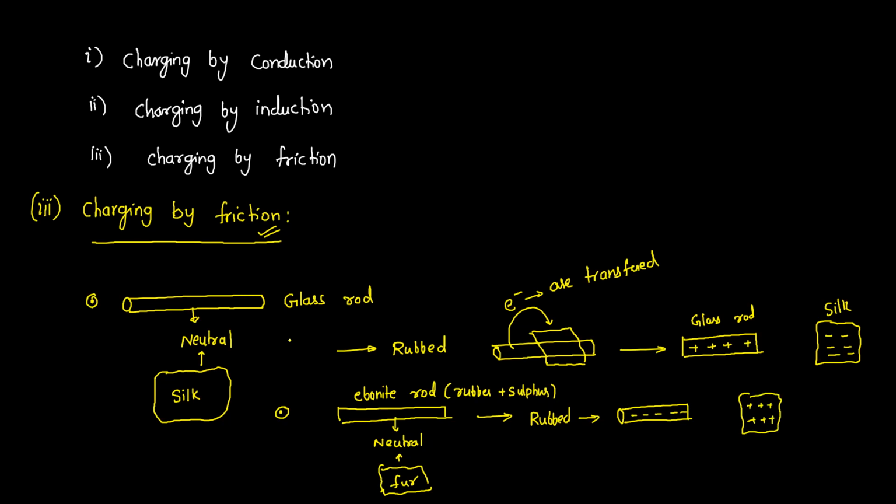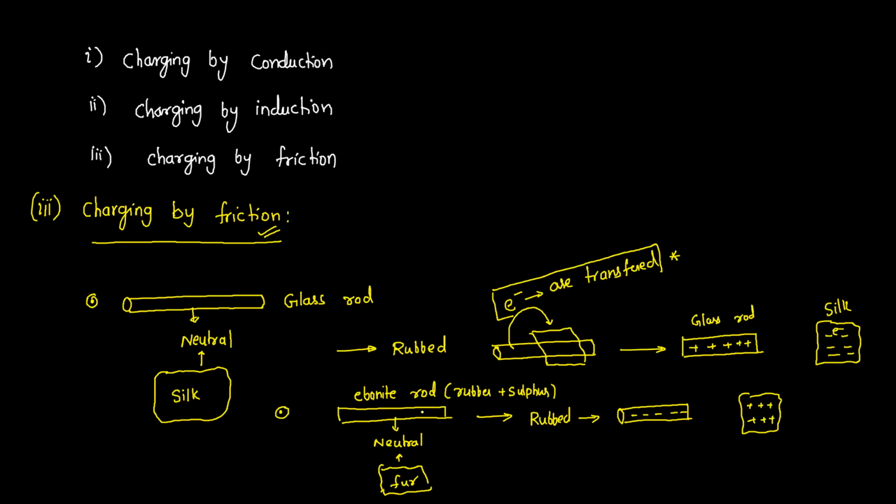So remember this. These are the general things you should remember. Whenever you are rubbing a glass rod with a silk cloth, the glass rod will gain positive charge and the silk cloth will get negative charge. Why is a body becoming negatively charged? Why is a body becoming positively charged? Because of the transfer of electrons. This is an important point. Remember this.